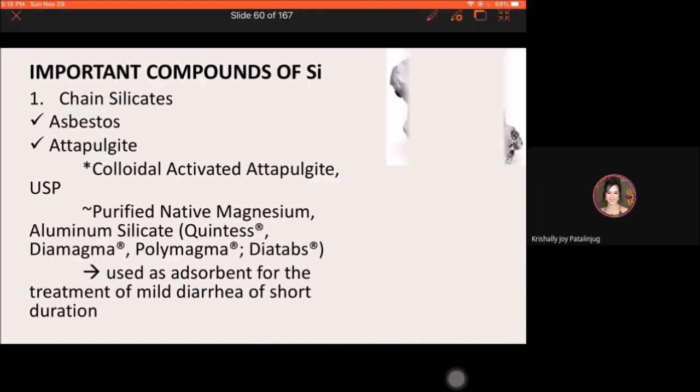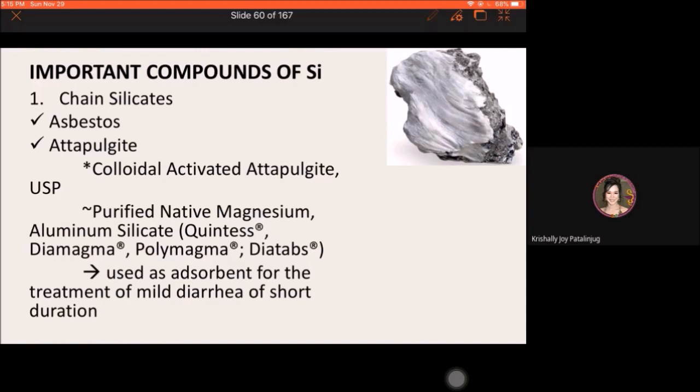It is chemically known as magnesium aluminum silicate, the purified native magnesium aluminum silicate. It is marketed under the brand names Kintes, Diamagma, Polymagma, and Diatabs.